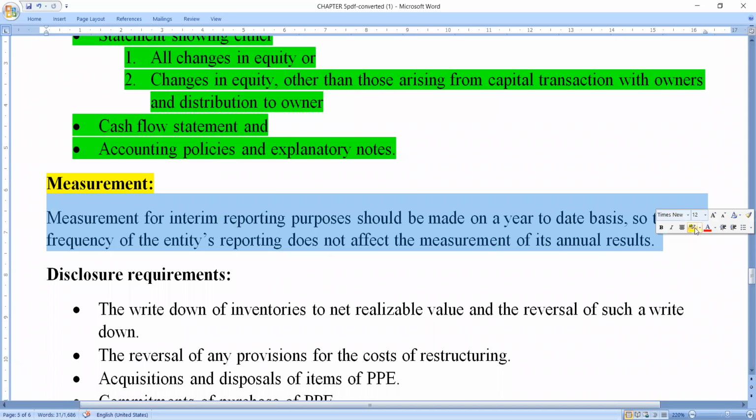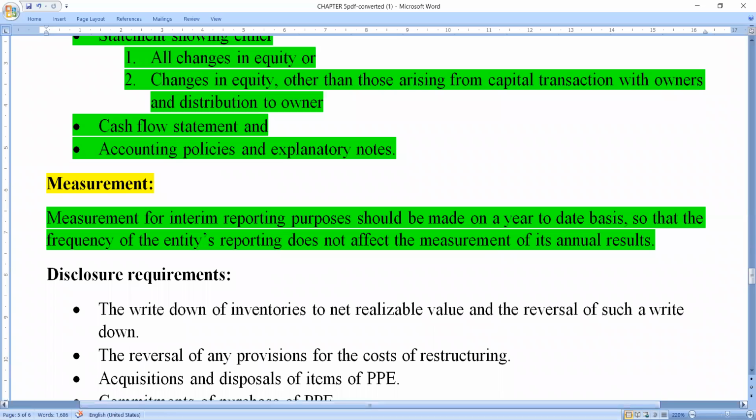So how are they going to measure here? The measurement of the interim reporting should be made on a year-to-date basis, so that the frequency of the entity's reporting does not affect the measurement of its annual results.